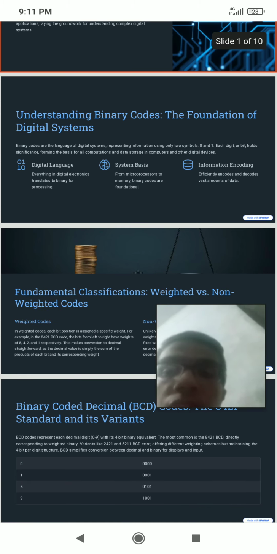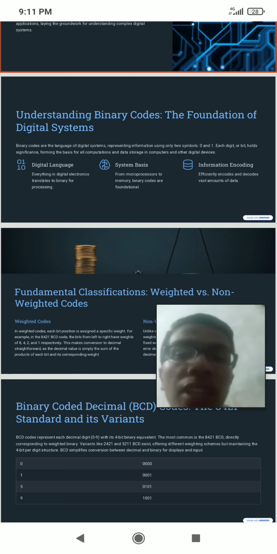There are different aspects: digital language, system basis, and information encoding. Everything in digital electronics translates to binary for processing. System basis: from microprocessors to memory, binary codes are the foundation. Information encoding: efficiently, encoders and decoders handle a vast amount of data.